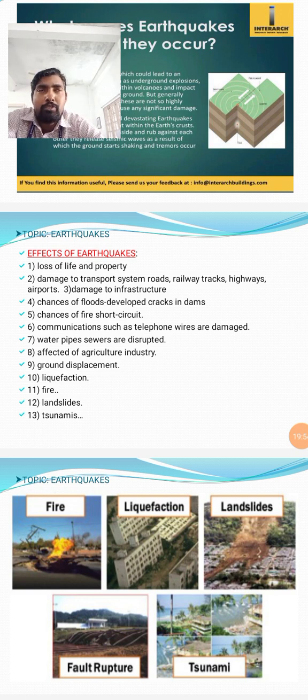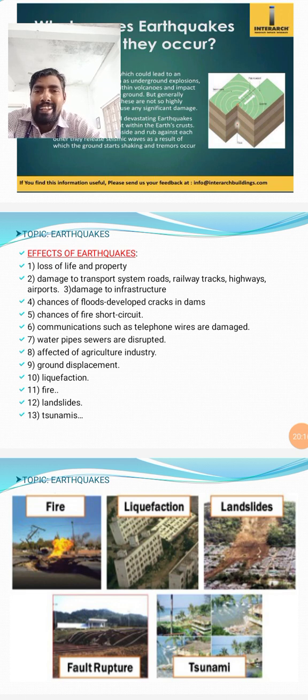Subsurface wireless systems will also be damaged. Water pipes and gas pipes will be disturbed, and subsurface drainage canals will also be disturbed. Gas line pipes will be disturbed too. Agriculture and industries will also be affected.